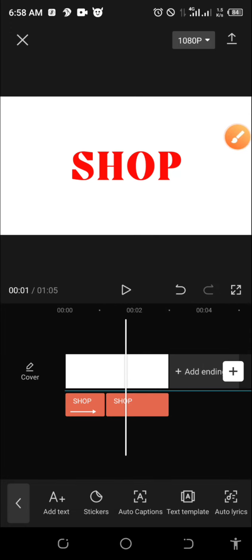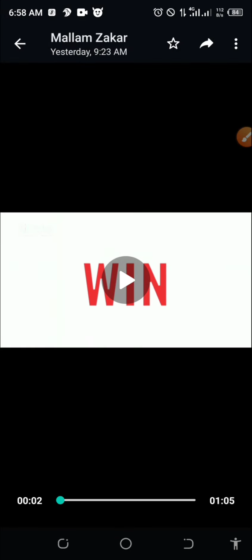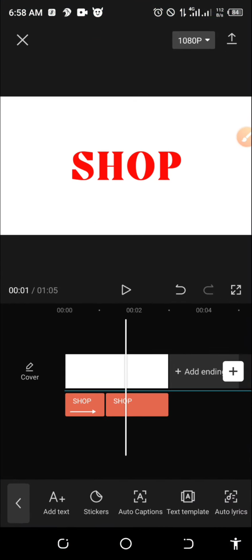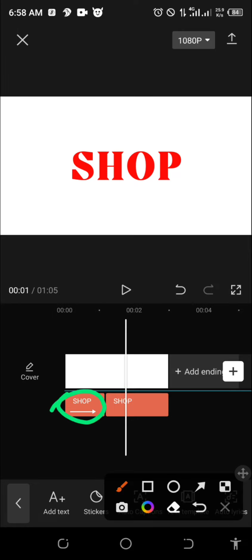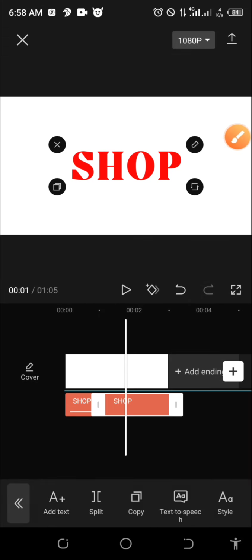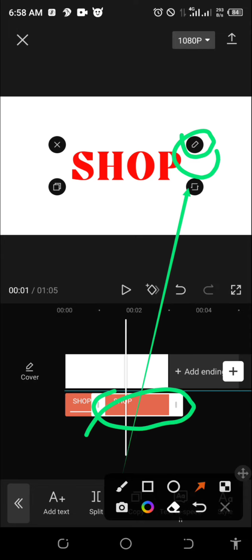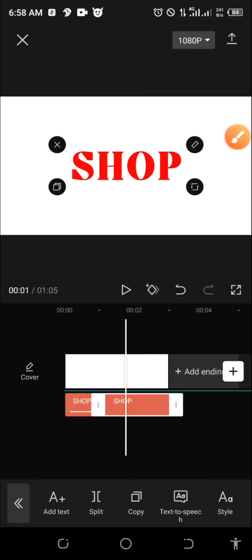So this is where I split. So now you can see. Now the next thing is what? Let's go back to the video. I have my shop. Shop and win. And the next word is and. Okay, so now I will click. Remember, I've split here. The shop has ended here, but this is the remnant. I'm not deleting it because that is what I will keep using as far as text is concerned. I will click on this second one. Then I will edit. In editing, you can double click. When you highlight the text bar, then you click up there on that edit pencil.